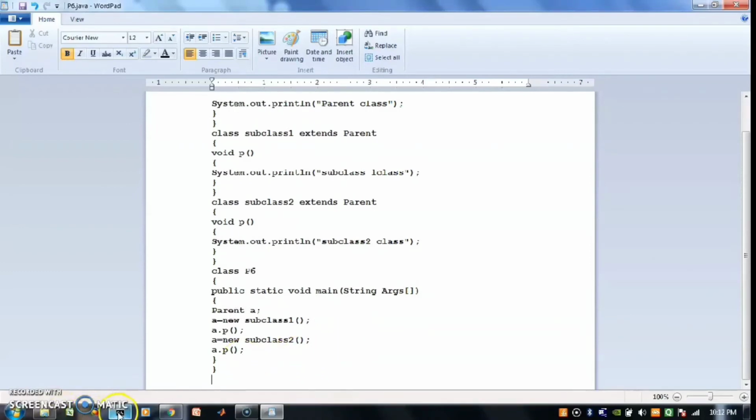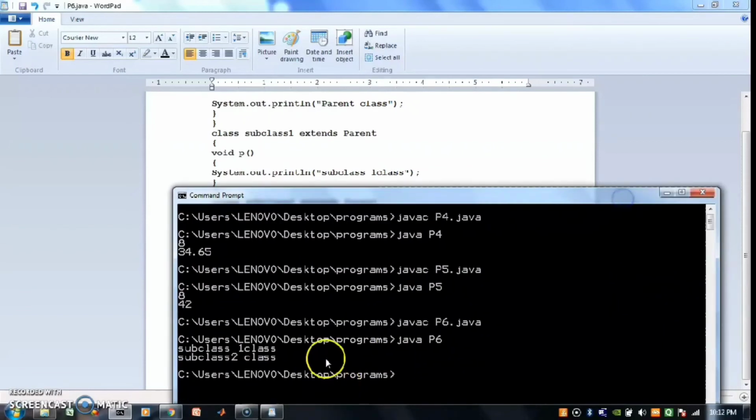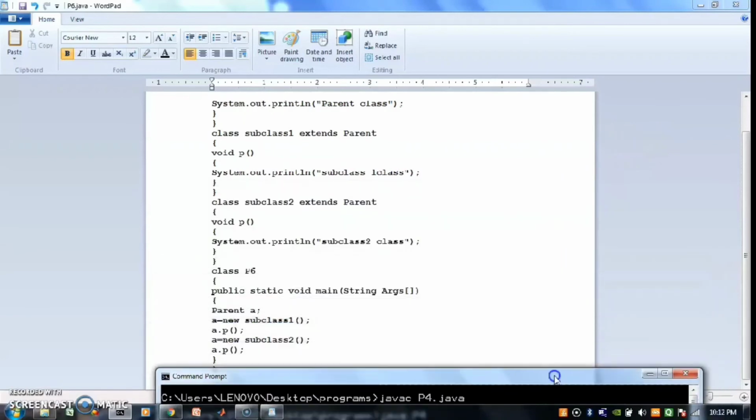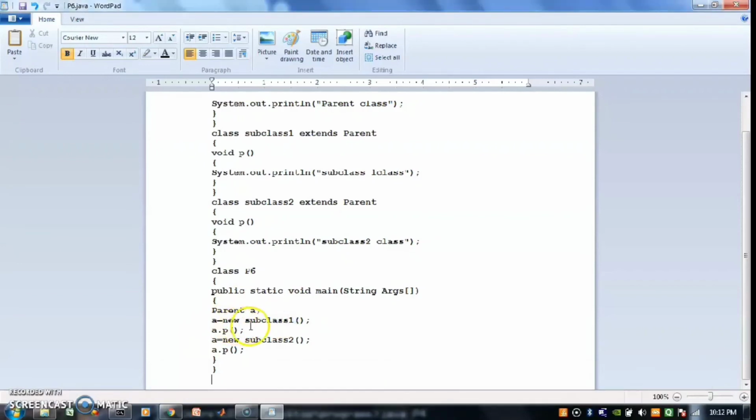Let us see what output we are getting here. So I am compiling this program. To compile this program I have to use p6.java and then java p6. So you can see subclass 1 and subclass 2, this output we are getting. Why is it so? Because we have assigned this object A with the new subclass 1 object. That's why the p method from subclass 1 will be called first, and second, the p method from subclass 2 will be called.